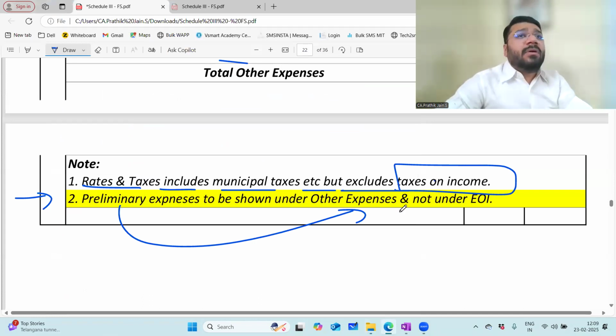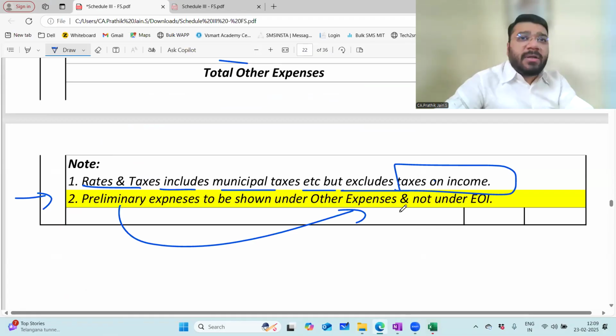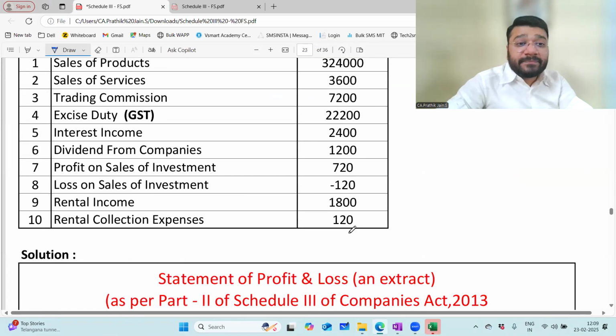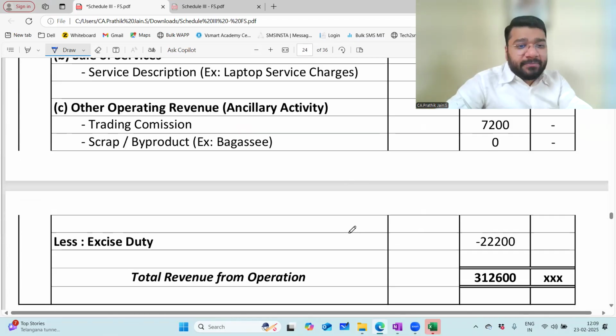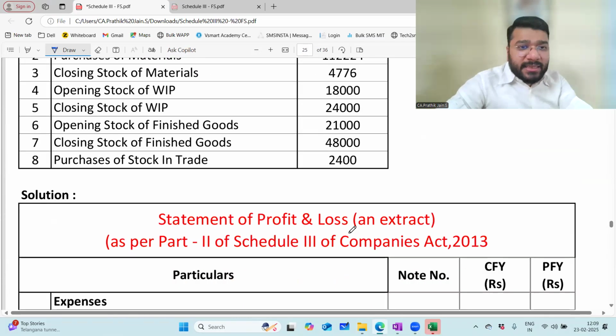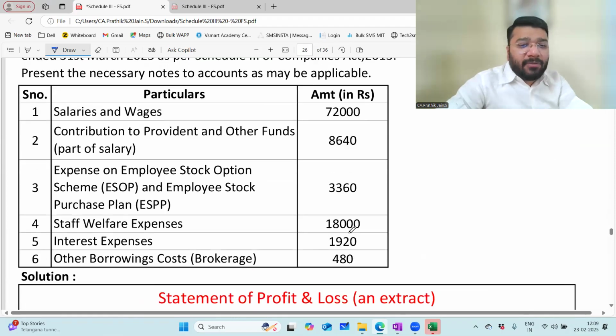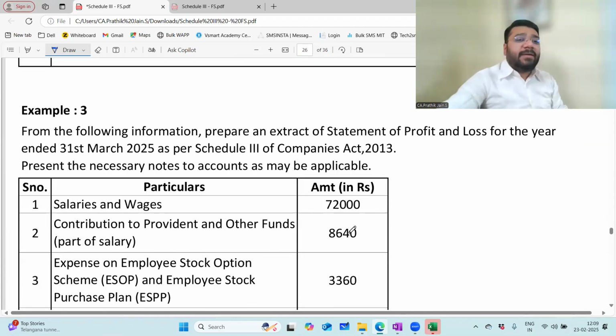Now I have to discuss with you what is extraordinary and what is an exceptional item. But we are feeling too bored, so we'll go to some practical questions and then come back to the theory part again. We saw a couple of questions in the last class. Example 1 is done, example 2 is done. Now let's do example 3. After example 3, I'll give you a break.